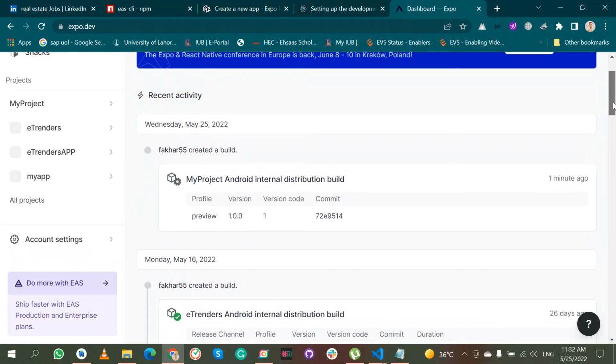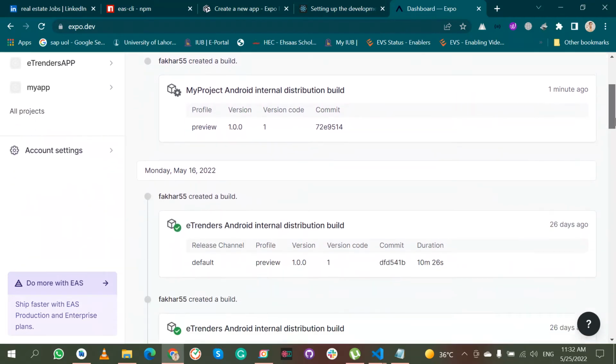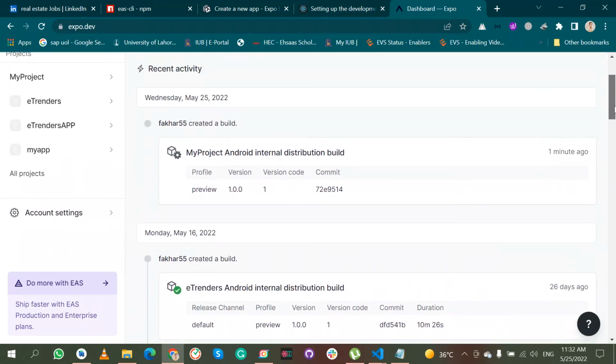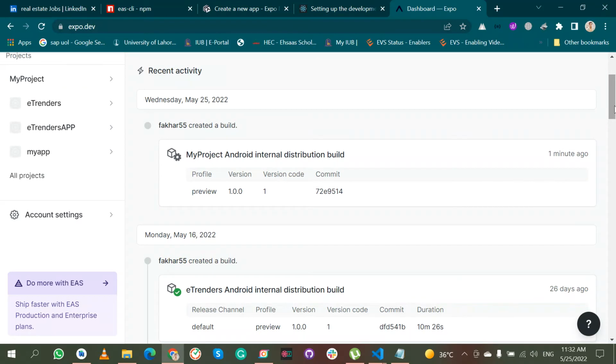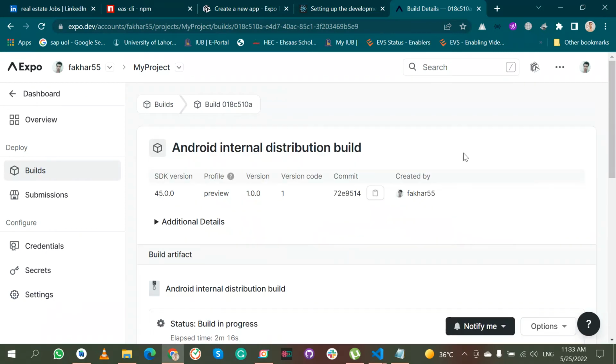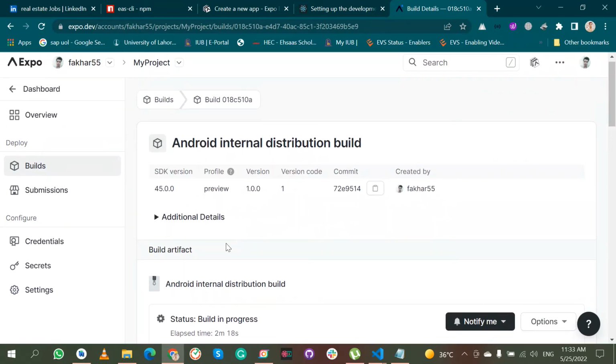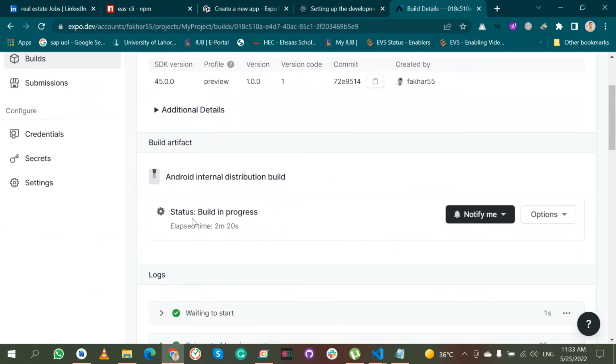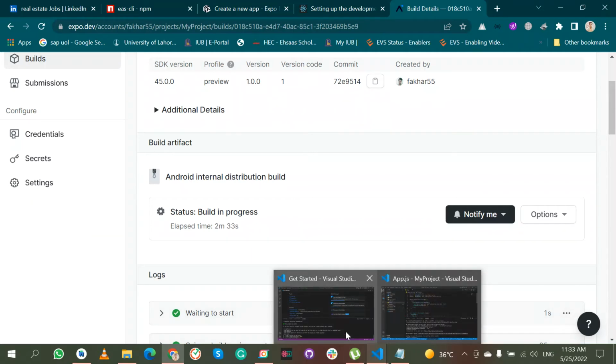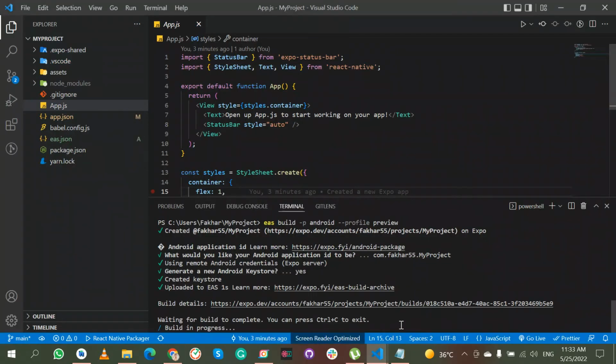When we have a bigger project, it will take around 10 to 15 minutes to complete and build the APK. We can observe it from here also.